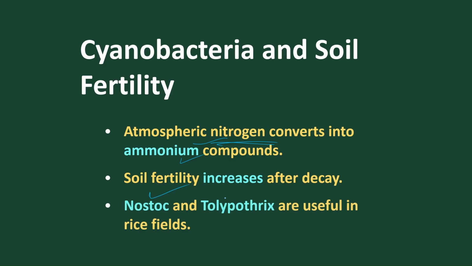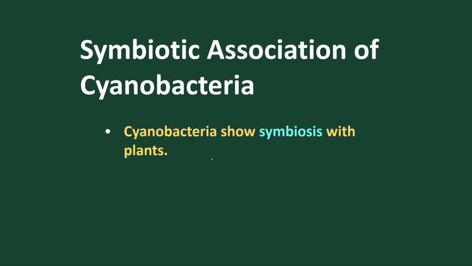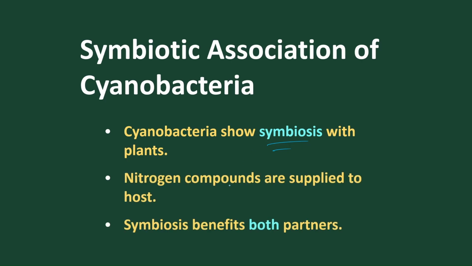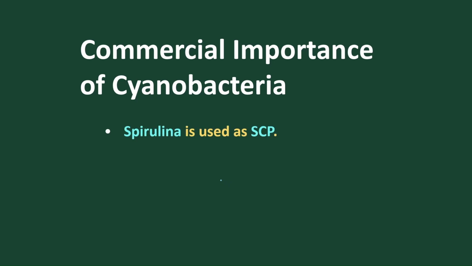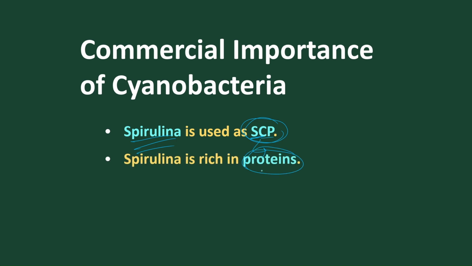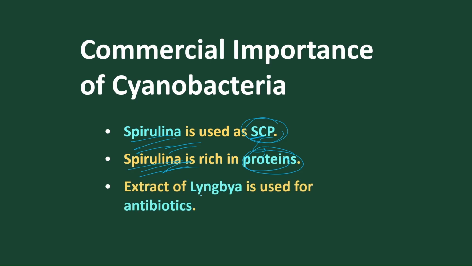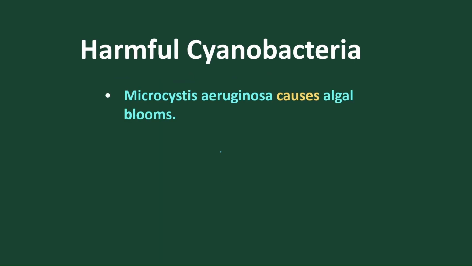The best examples are Nostoc and Tolypothrix, which are used in rice fields. Anabaena is also used sometimes. Cyanobacteria show symbiotic association in plants. Nitrogen compounds are supplied to the host cells, and both partners are benefited. Spirulina is a cyanobacterium which is a single cell protein, rich in protein, and is used as space food. Spacecraft use this as a protein supplement. Extracts of Lyngbya help in antibiotic formation.